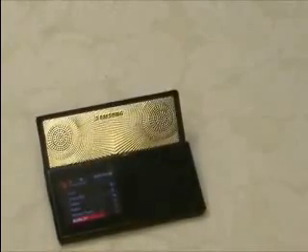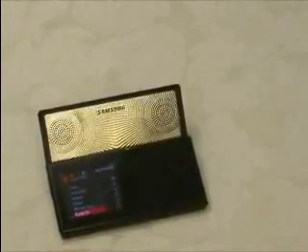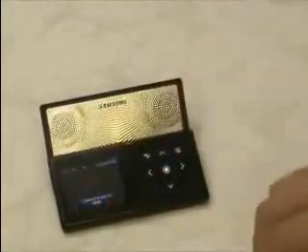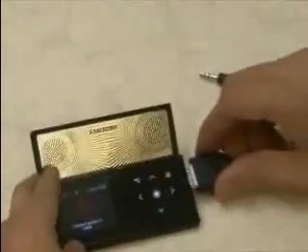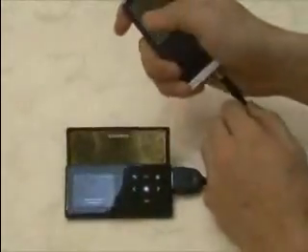The audio in function is a very unique function. It connects to other MP3 players or CD players, and the sound comes through the speaker of the S5. Let me try to demonstrate it by using the enclosed cable for the speaker. I will connect it to the YP-10, which doesn't have a speaker.